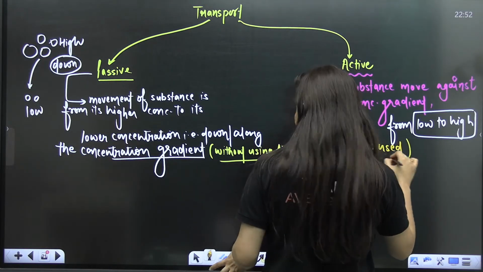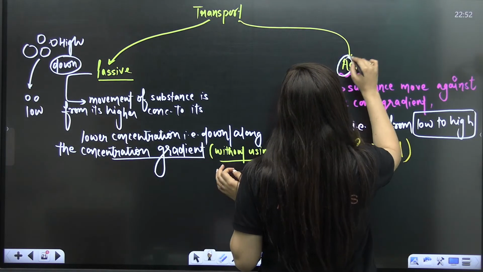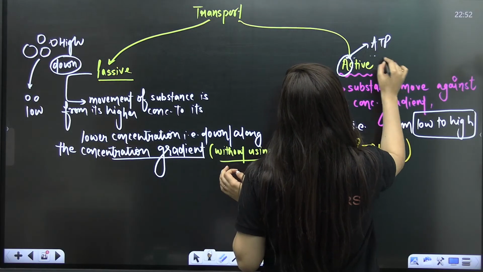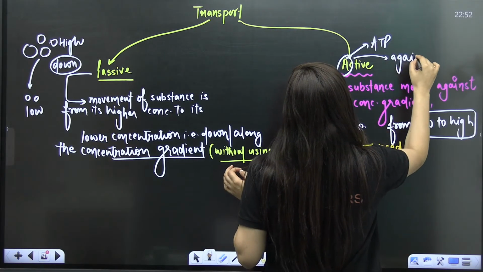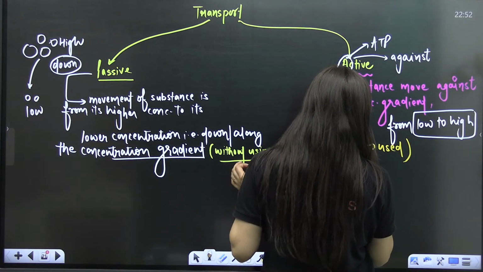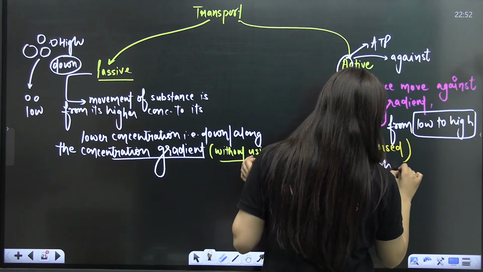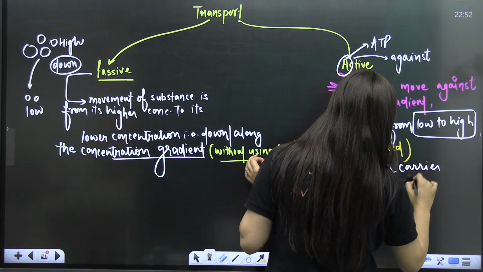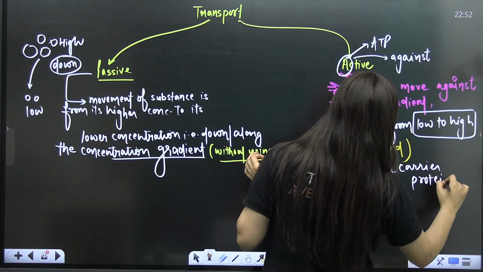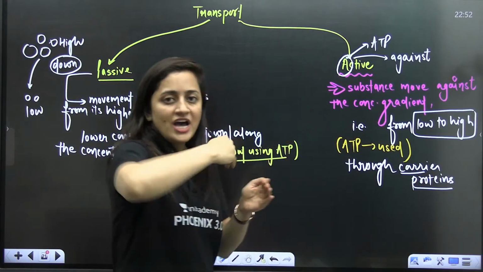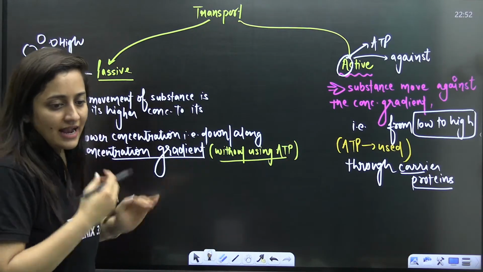So I remember it like this: A for active, A for ATP, A for against. And that is through carrier proteins. Through channel proteins or carrier proteins, because they will not be able to cross the plasma membrane directly. So channel proteins are required. So this is active transport.